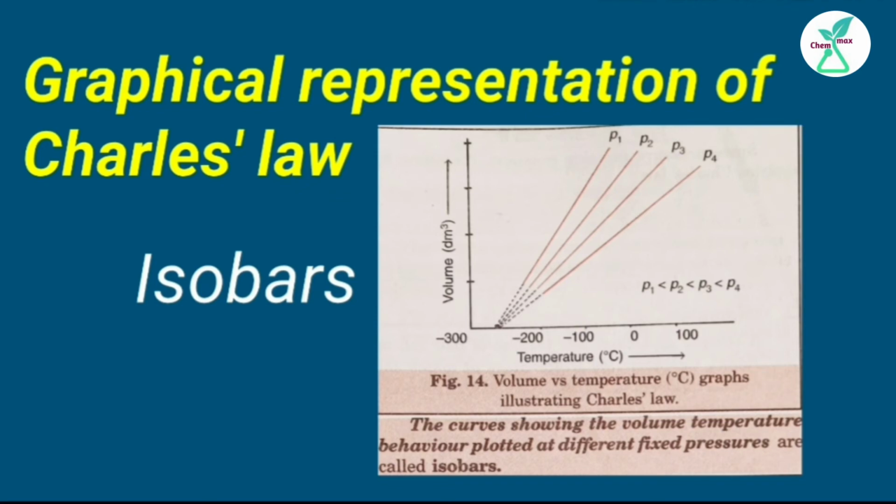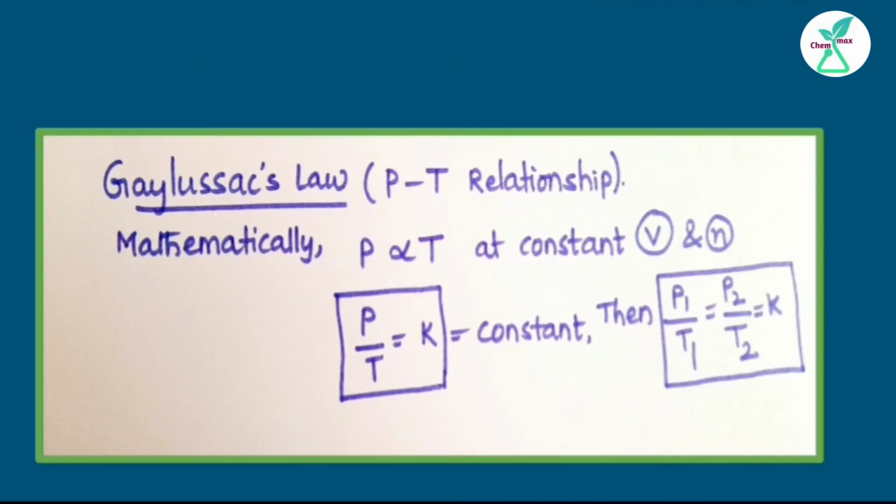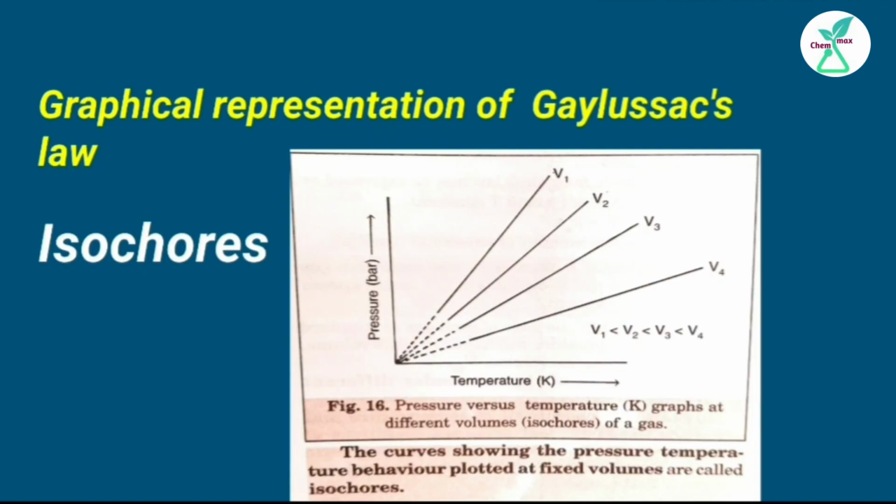It was given by Joseph Gay-Lussac, and Gay-Lussac law is also known as the pressure-temperature relationship. The statement of Gay-Lussac law is, at constant volume, the pressure of a fixed amount of gas varies with the temperature. P is directly proportional to absolute temperature, and P by T becomes constant. Then P1 by T1 is equal to P2 by T2, which is always constant for a given mass of a gas. Come to the graphical representation of Gay-Lussac law.